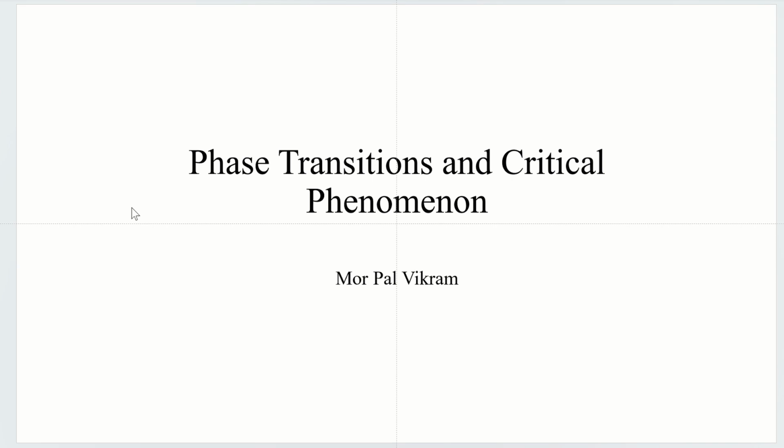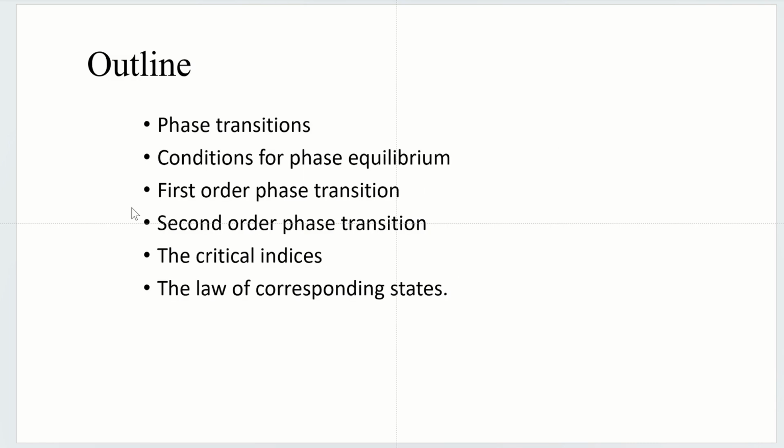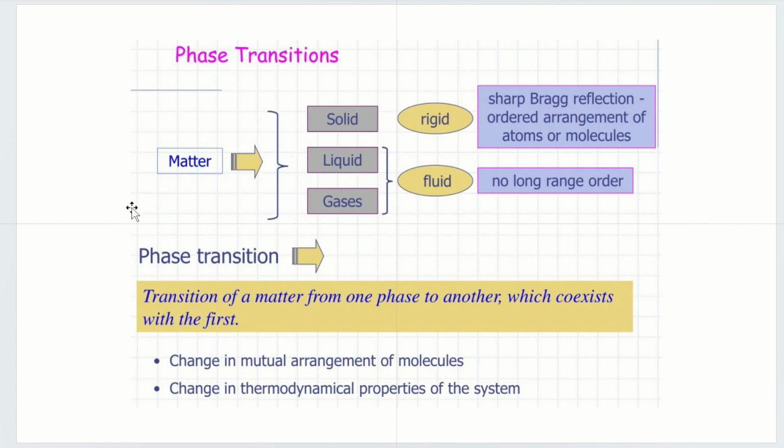Today I'm going to talk about phase transition and critical phenomena. The outline of my presentation is: phase transition, condition of phase equilibrium, first order phase transition, second order phase transition, critical indices, and the law of corresponding states. So first I want to talk about the phase transition.